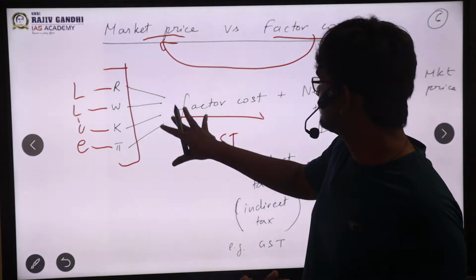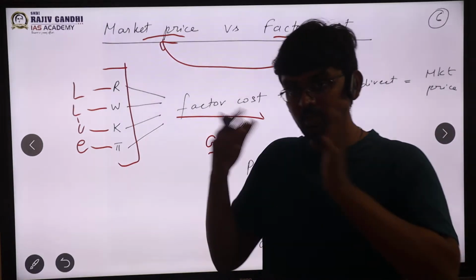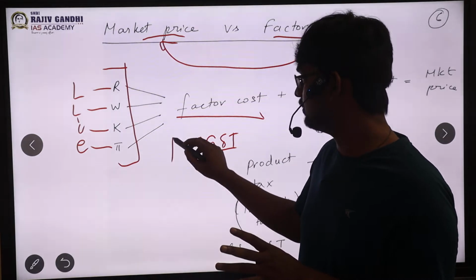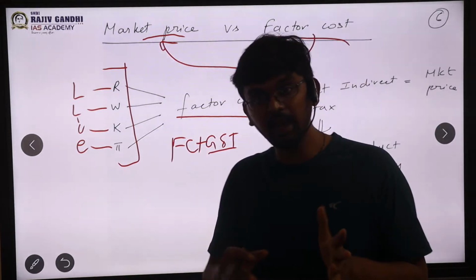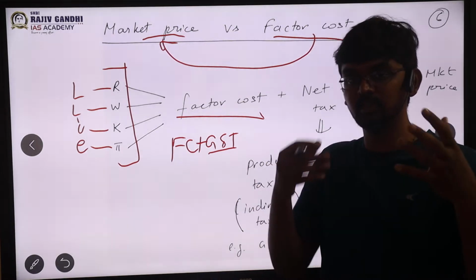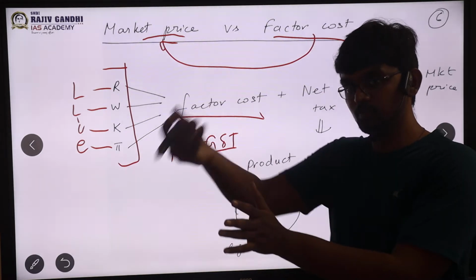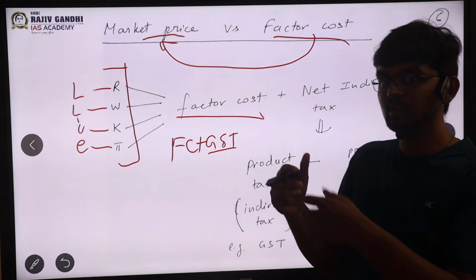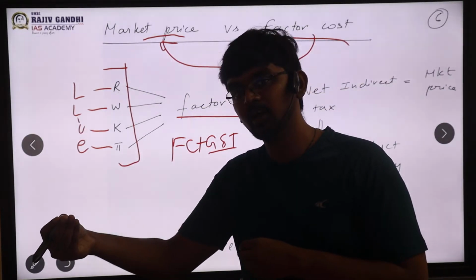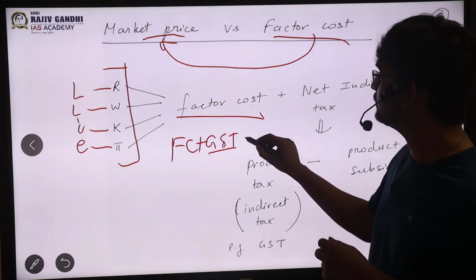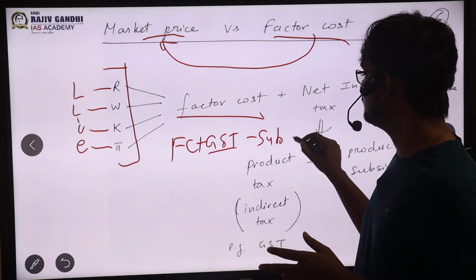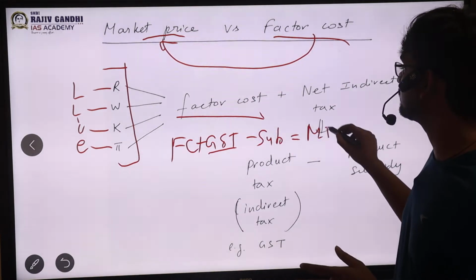That means on this factor cost, to achieve the market price, since I'm imposing a tax, from factor cost to market price I just have to add the tax. So on the whole, what am I saying? I'm saying that for this product to move outside, you have to pay me this much tax. So the cost is increasing. Next, I'm saying the farmer has to get benefited, so I, as the government, will give you some amount. That is my subsidy, so I have to subtract, sir. If I do this, then I come to market price.